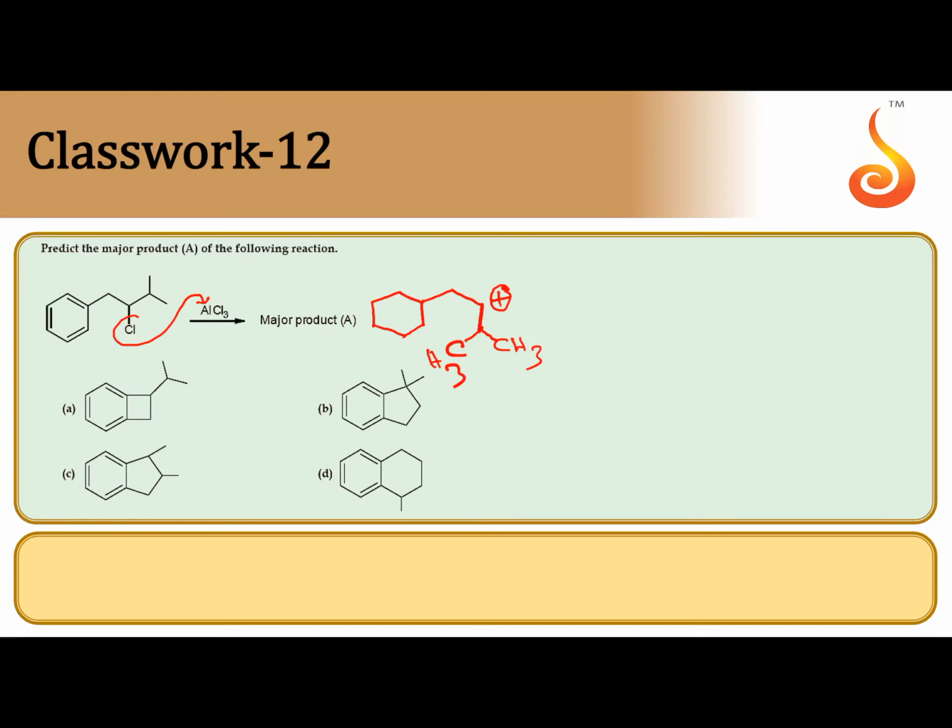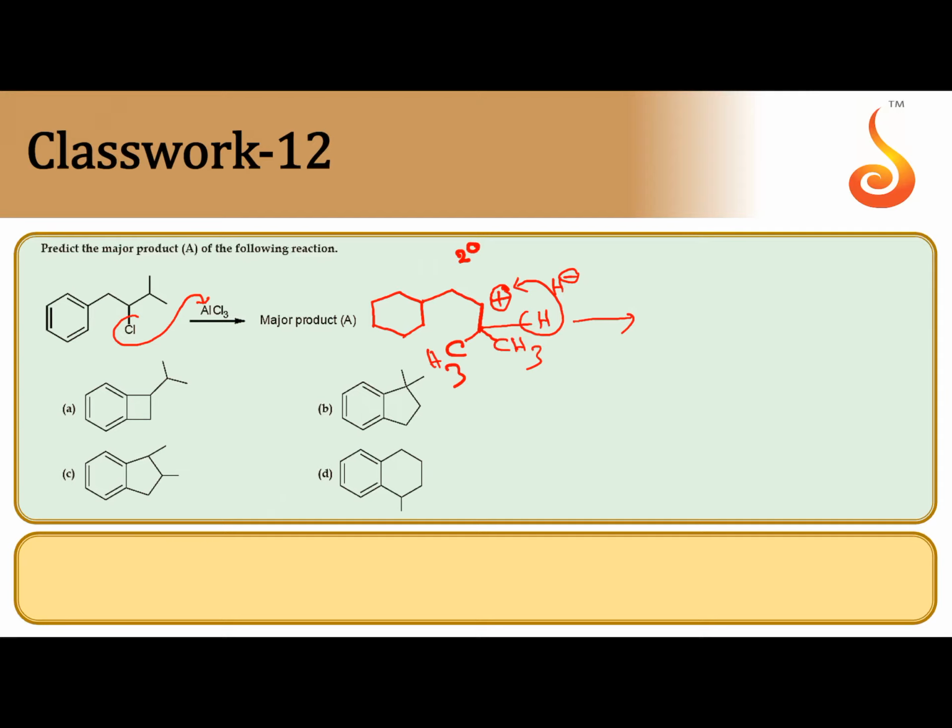Since the formed carbocation is a 2-degree carbocation, and it is attached to a higher degree carbon, a 3-degree carbon, there is a chance for rearrangement of the carbocation by the shift of H minus. H minus is migrated from the 3-degree carbon to the 2-degree carbocation.